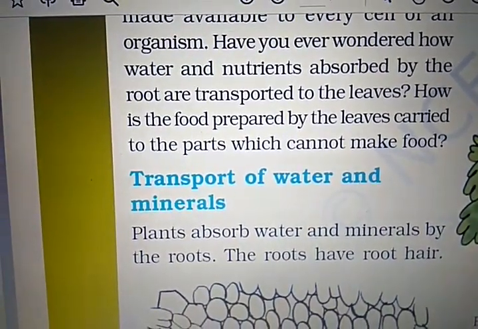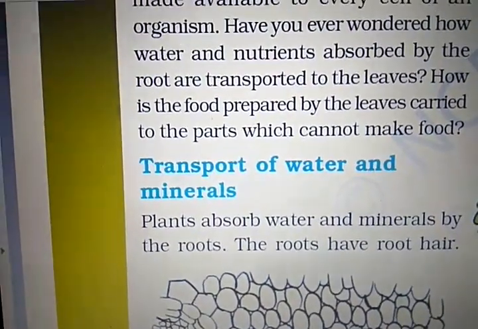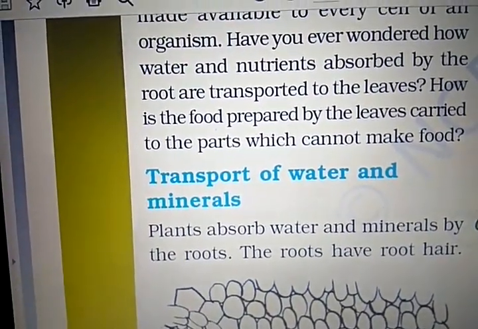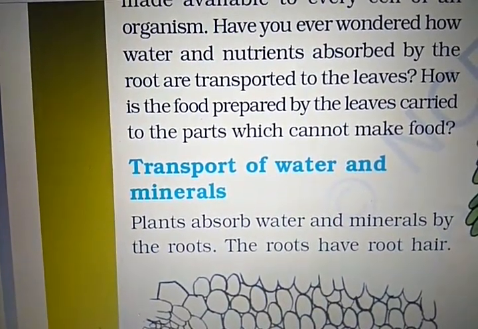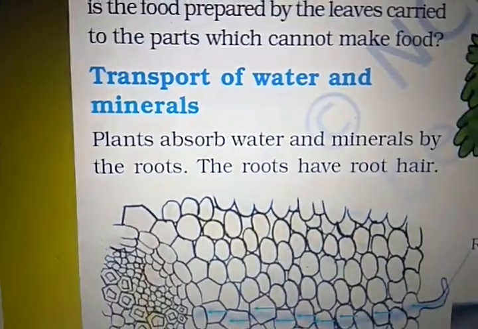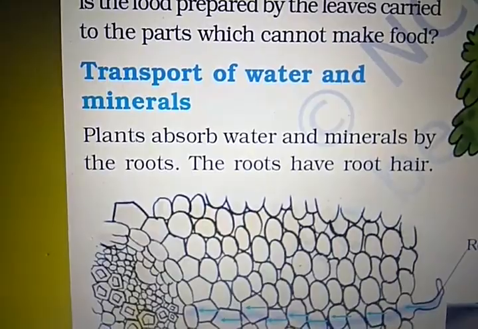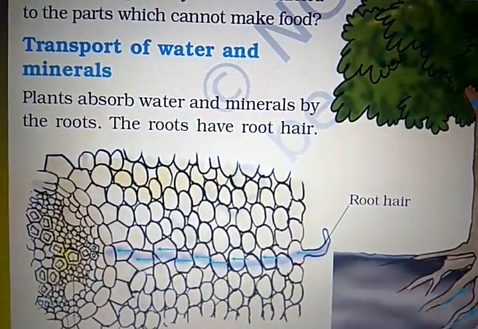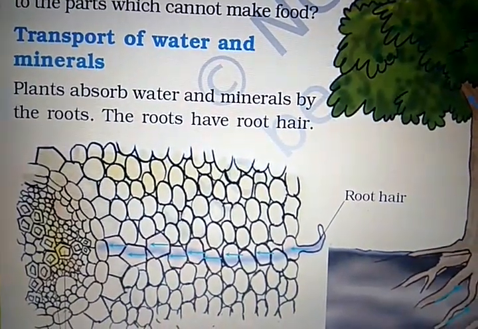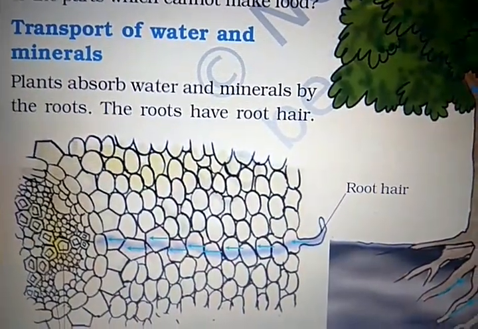Students, do you know how the roots help to carry the water, minerals and food to all parts of the plants, right? So today we are going to learn about the transport of water and minerals, right? Now you see, students, in plants, two components are there, right?